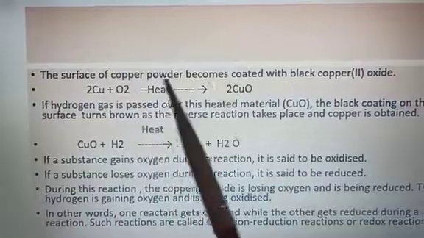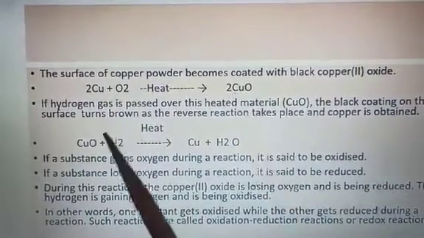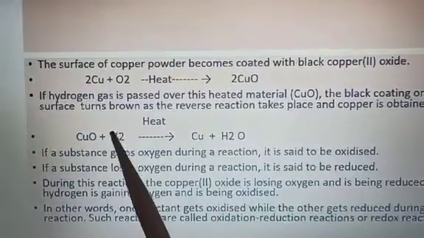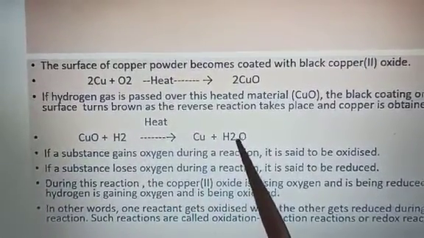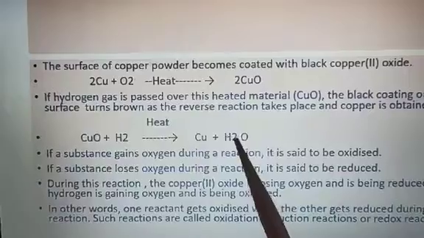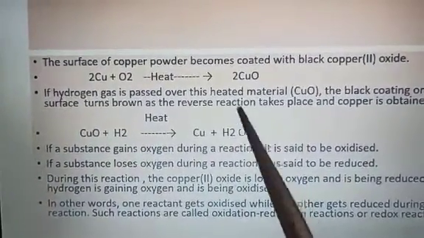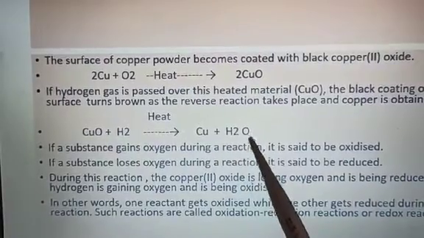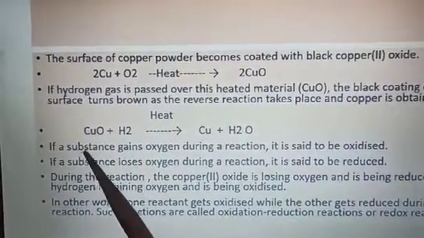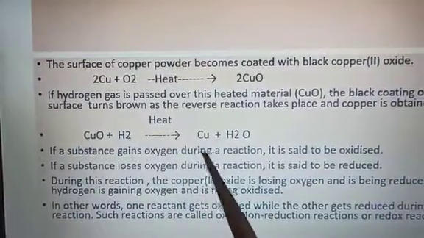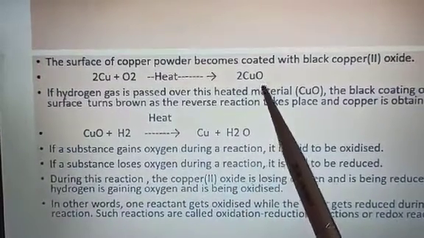When it is gaining oxygen, it is oxidized. When it is losing oxygen, it is reduced here. But H2 at the same time is oxidized. So this is being oxidized, this is being reduced. So oxidation and reduction both take place in this reaction, means the reaction is a redox reaction. So if a substance gains oxygen during a reaction, it is said to be oxidized.